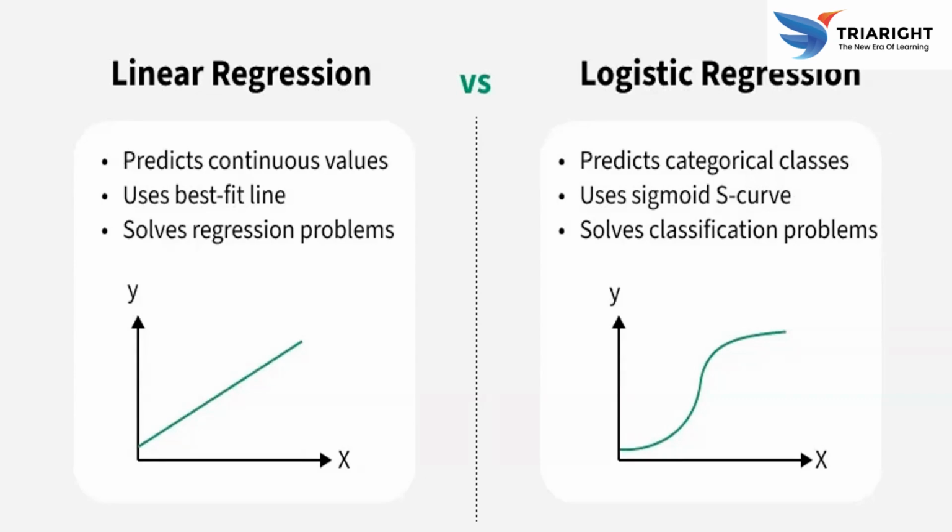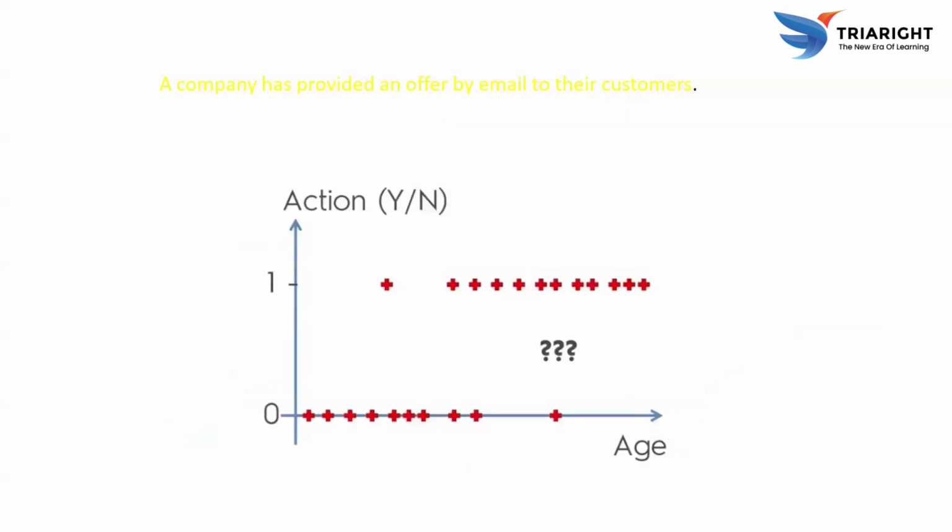Logistic regression is the opposite: it is not predicting continuous values, it is predicting categories or classes. In linear regression we want to predict upcoming future values, and in logistic regression we want to predict the current categorized classes. It uses a sigmoid, an S curve, to solve classification problems. For example, a company has sent an offer by email to the customer. We have an action, yes or no. This is the dataset. According to our action, yes means one and no means zero.